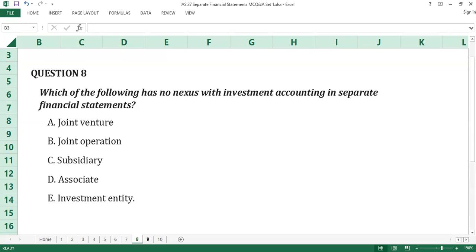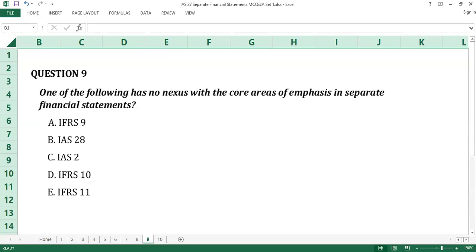Question number 9. One of the following has no nexus with the core areas of emphasis in separate financial statements. A, IFRS 9. B, IAS 28. C, IAS 2. D, IFRS 10. E, IFRS 11.